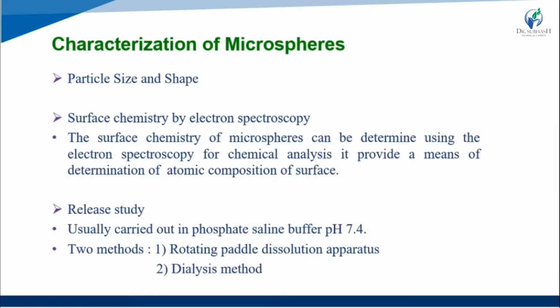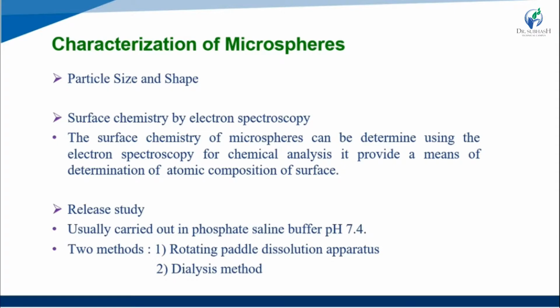Now we study the characterization tests of the microsphere. First is particle size and shape. Microsphere particle size is less than 200 micrometers, and particle size and shape characterization is important for microspheres. Then surface chemistry by electron spectroscopy.